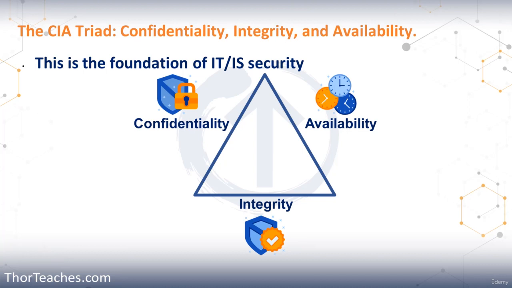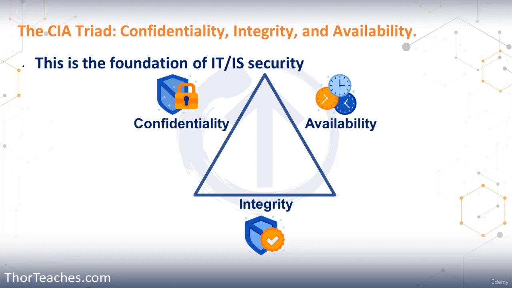And then finally, availability. That is authorized users being able to access the resources and information they need to. Slightly different approach here. We still have access control, but we also have a lot of redundancy. We have high availability systems where it makes sense. We have backups, we have data replication, and then we have a good disaster recovery plan. And we will of course cover what all of that is later in the course.